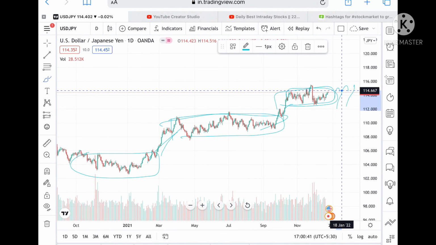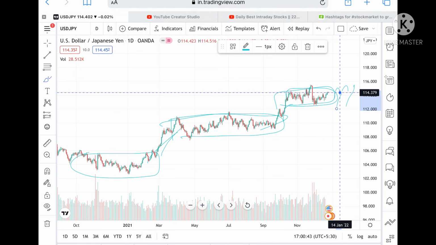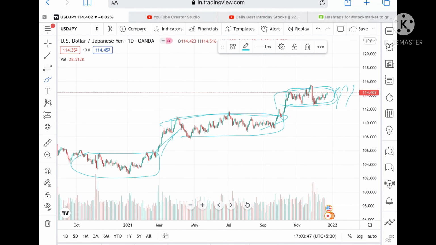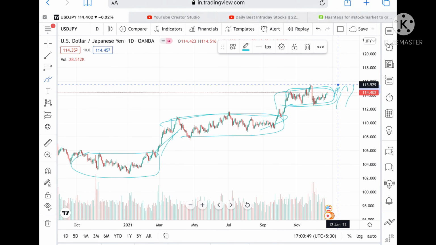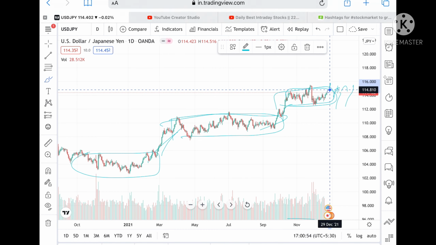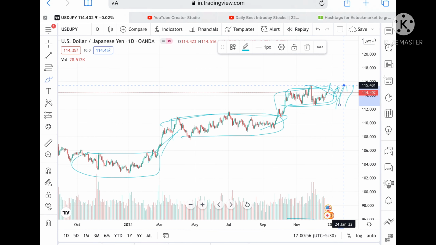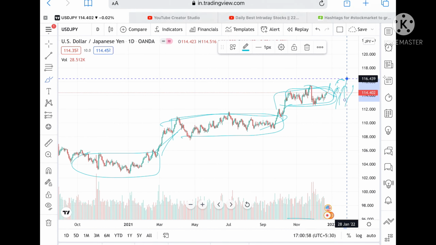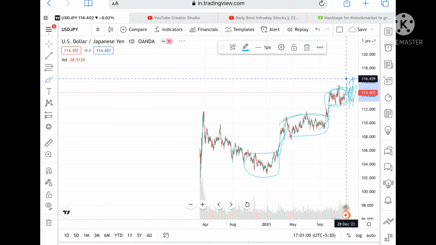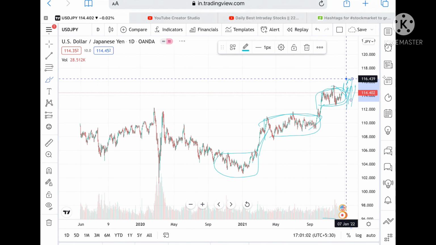114.667, and from there we can see it can go and touch a level of 115.050. Okay, suppose if the price sustains over this level, then we can see a level of 115.529. So once this level is crossed upside, we can see a probability of a bounce back, or if it goes above this level, then we can see further high for USD JPY, because we have seen a pattern is forming.